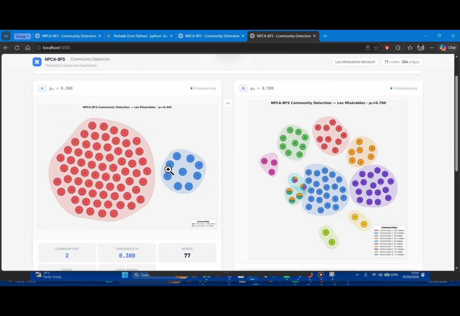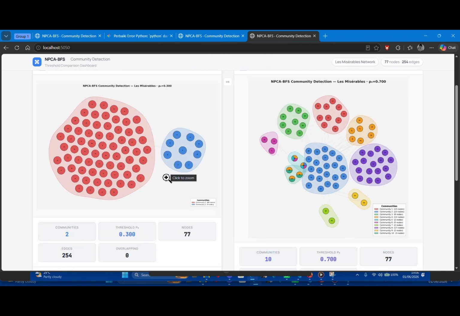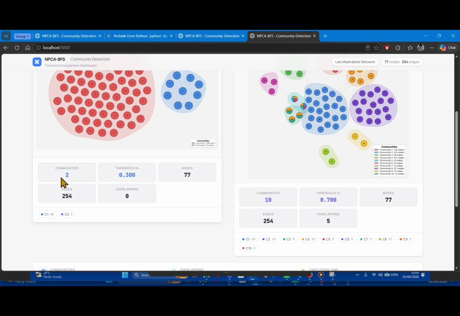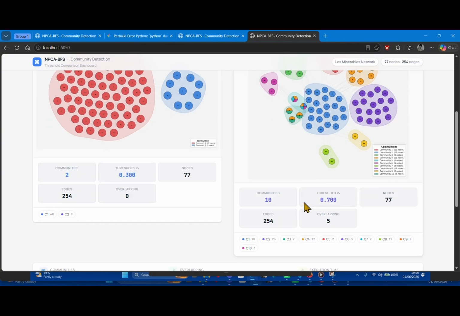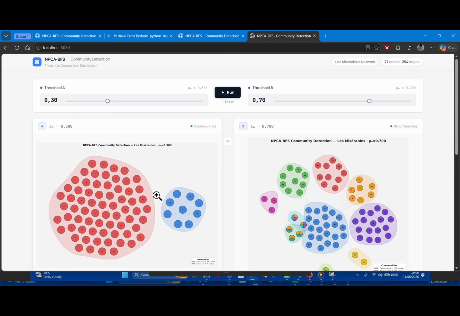As we can see here, at the 0.30 threshold, they detect two communities, 77 nodes and 254 edges, with zero overlapping. On the other hand, at the 0.70 threshold, we have 10 communities with 77 nodes and 254 edges, with 5 overlapping. So here we can see that the 0.30 threshold has no overlap compared to 0.70.